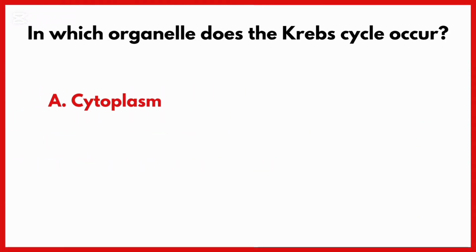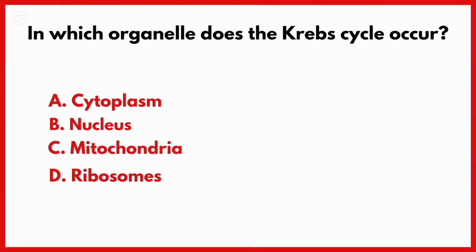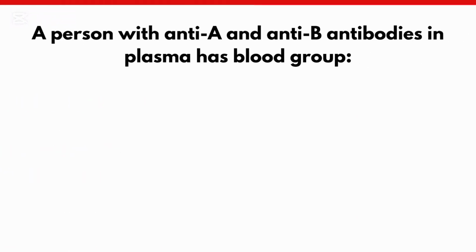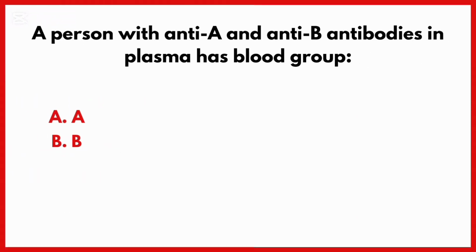In which organelle does the Krebs cycle occur? Correct answer is option C, mitochondria. A person with anti-A and anti-B antibodies in plasma has blood group. Correct answer is option D, blood group O.